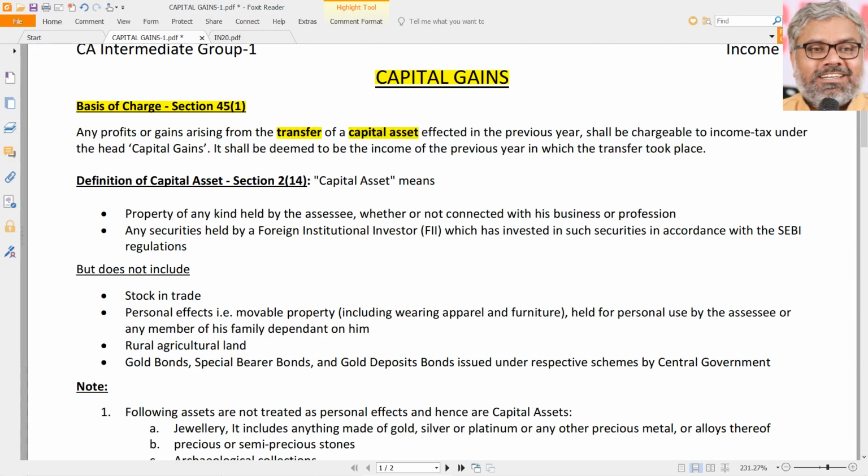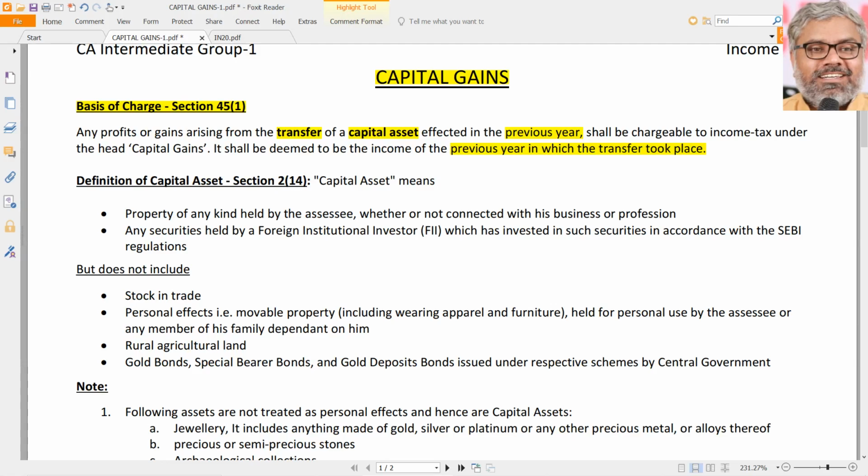A capital asset when it was effected, naturally during the previous year, shall be chargeable to income tax under the head of capital gains, and it shall be deemed to be the income of the previous year in which the transfer took place. So the year in which the transfer took place, that will be the year in which the gain or loss resulting from such transfer will be taxable under this head.